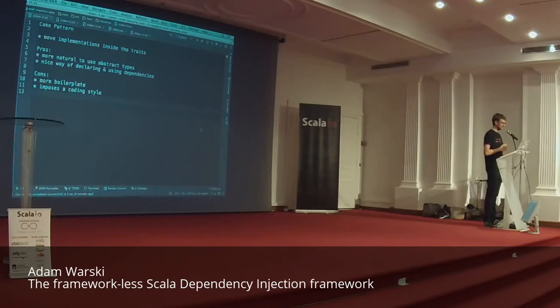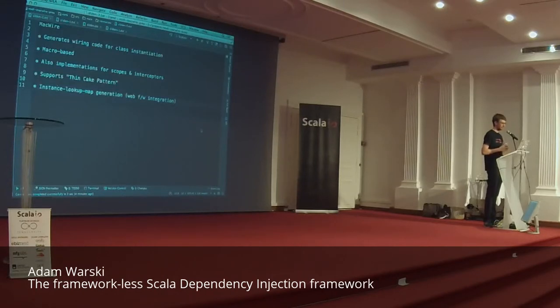If you are interested in doing dependency injection only with Scala, there's also something called the cake pattern. The modules that you have seen are part of the cake pattern. That's why I call it the thin cake pattern. The cake pattern moves the implementation inside the trait as well. I'm not a big fan because it creates quite a lot of boilerplate, but there are some good sides as well. Like you can more easily use abstract types. So if you're interested, take a look.